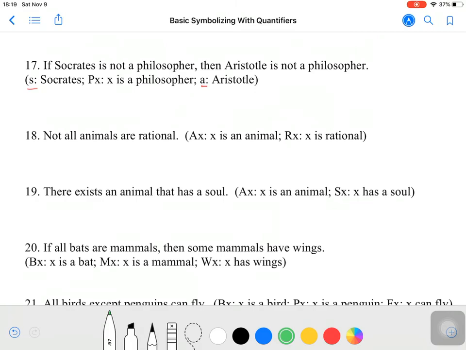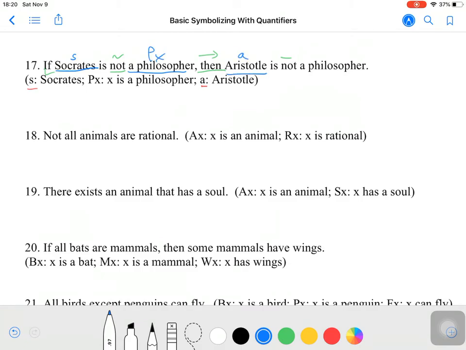The sentence says that if Socrates is not a philosopher, so Socrates we know is going to be little s, but not a philosopher, then, so we have an if-then statement, Aristotle is not a philosopher. Then we have Socrates, little s, being a philosopher, part of the category of being a philosopher, Px.